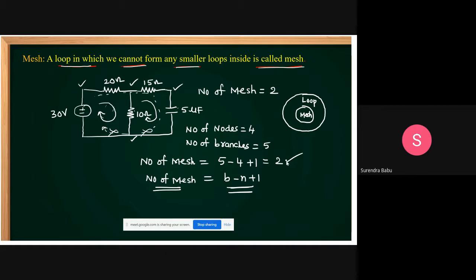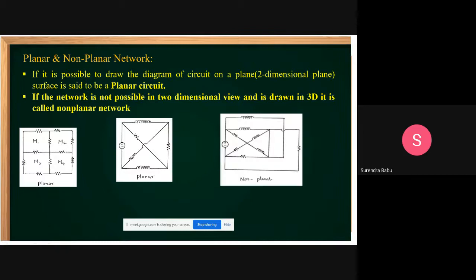Yeah, some minimum knowledge is required: what exactly is a node, what exactly is a branch, what is the loop, what is the mesh, what is the degree of the node, what is the network, what is the circuit. Now with this knowledge, before that, what are planar networks and non-planar networks? This knowledge is mainly required in graph theory, but here I am giving it.